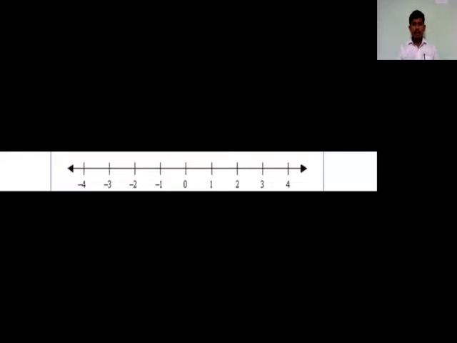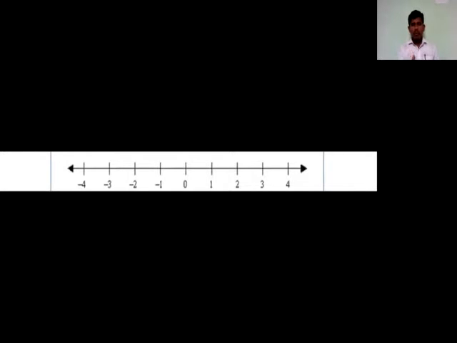Then what is the difference in integers? My dear students, you have come across the number line. In this number line, the numbers are arranged. If I start from the left end: -4, -3, -2, -1, 0, 1, 2, 3, 4, and so on.